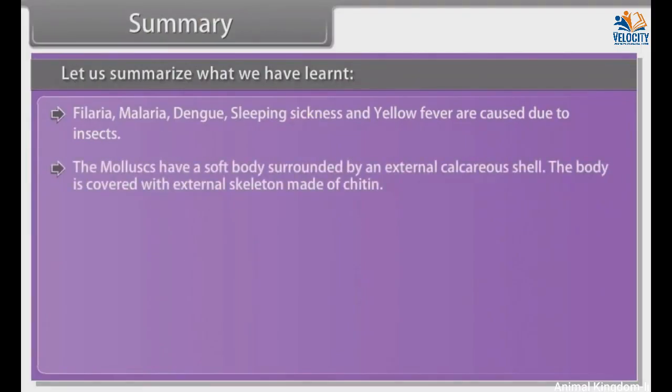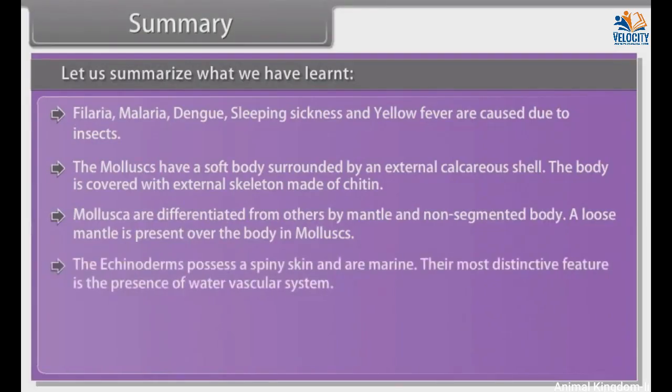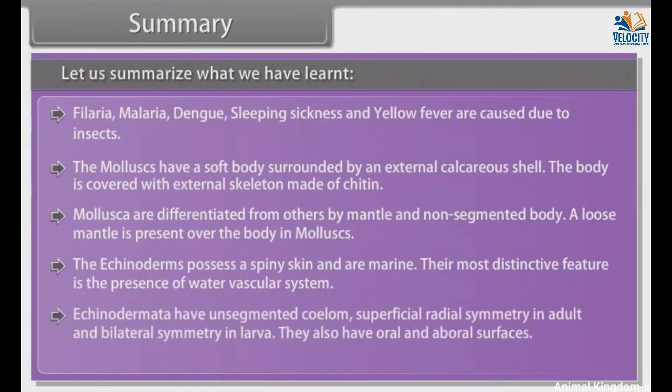The mollusks have a soft body surrounded by an external calcareous shell. Mollusca are differentiated from others by mantle and non-segmented body. A loose mantle is present over the body in mollusks. The echinoderms possess a spiny skin and are marine. Their most distinctive feature is the presence of water vascular system. Echinodermata have an enterocoelic coelom, superficial radial symmetry in adult and bilateral symmetry in larva. They also have oral and aboral surfaces.